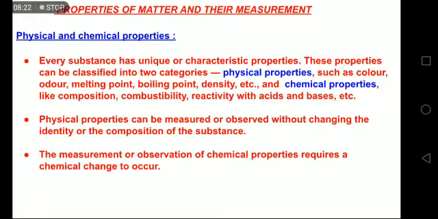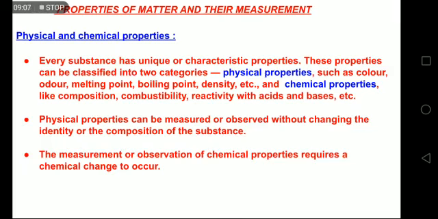Now, the properties of matter and their measurements. Physical and chemical properties. Every substance has unique or characteristic properties, a set of properties which make it unique, different from all other substances. And these properties can be classified into two main categories. Physical properties like color, odor, smell, melting point, boiling point, density, etc. And chemical properties like composition, combustibility, how easily it gets combusted, reactivity with acids and bases. Now, physical properties can be measured or observed without changing the identity or the composition of the substance.